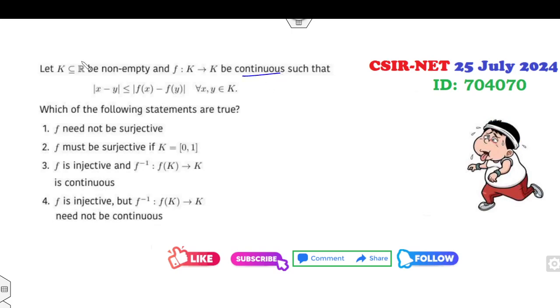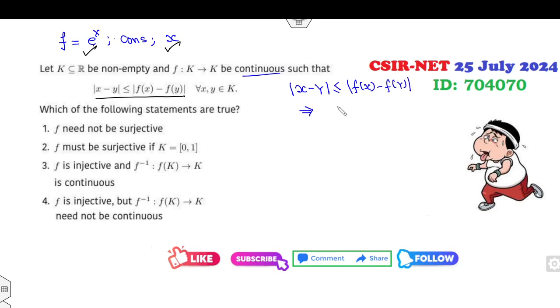Again, you can see the function is continuous. So you can start with e raised to power x, a constant, or a linear function. Which one of them will satisfy this property? e raised to power x satisfies, x satisfies. Constant? No. Now look at that. Whenever |x minus y| is less than or equal to |f(x) minus f(y)|, what does it imply? Clearly f is one-one.